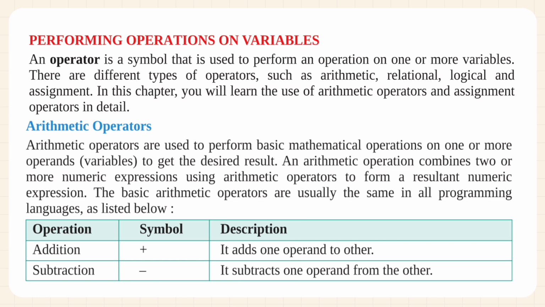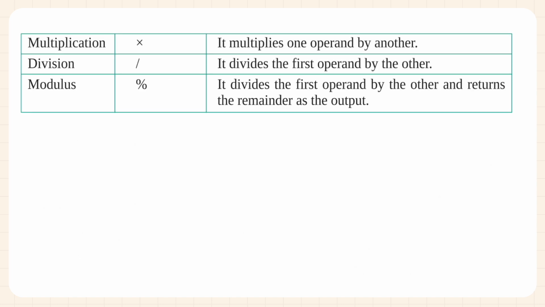Operation, symbol, description. Addition, plus. It adds one operand to the other. Subtraction. It subtracts one operand from the other. Multiplication, X. It multiplies one operand by another. Division. It divides the first operand by the other. Modulus, percent. It divides the first operand by the other and returns the remainder as the output.